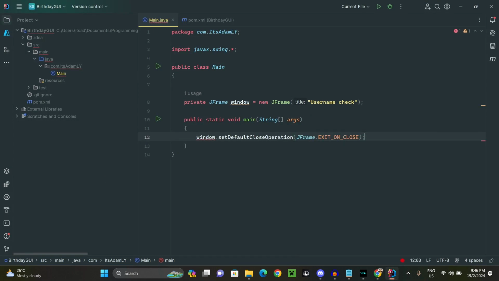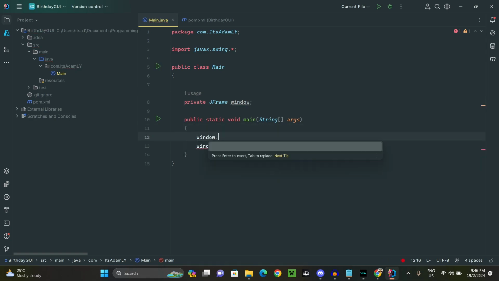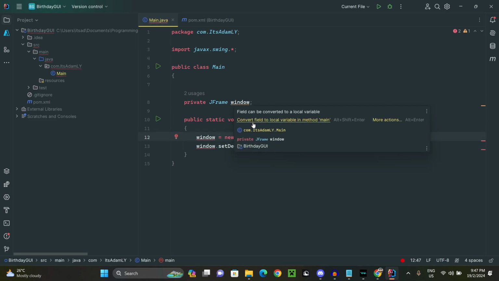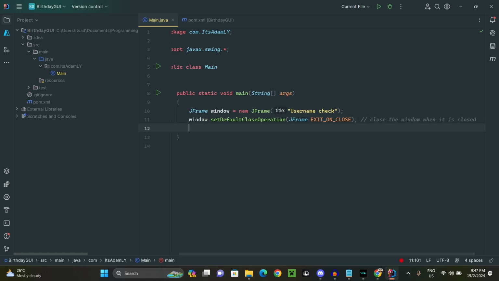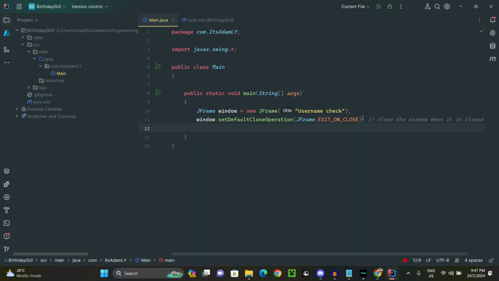Exit on close. Yeah. So basically, okay, what is this? Maybe I need to make static. Yeah, I guess so. Or maybe what I can do here is window equals to this and then the semicolon, and then okay, fine, I just convert to that. So what this does is close the window when it is closed, sorta. Alright, cool.